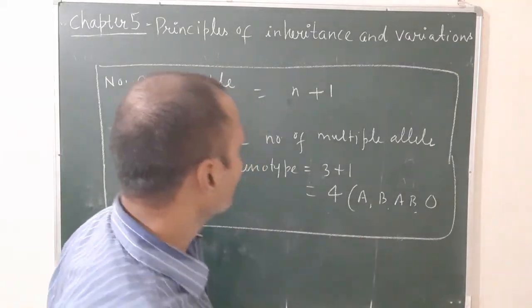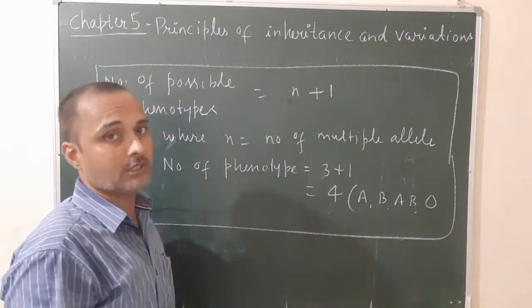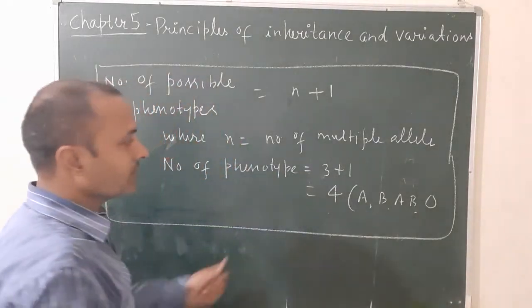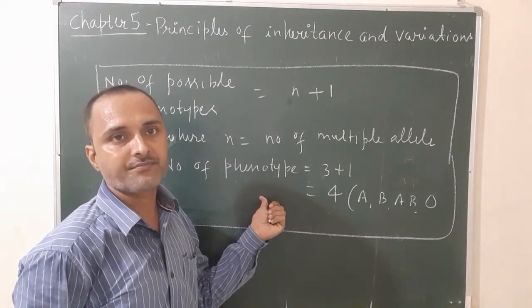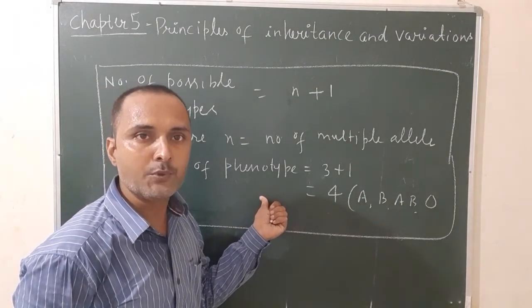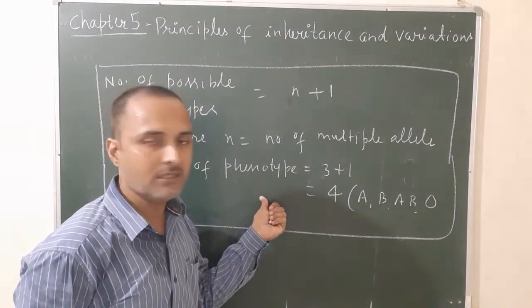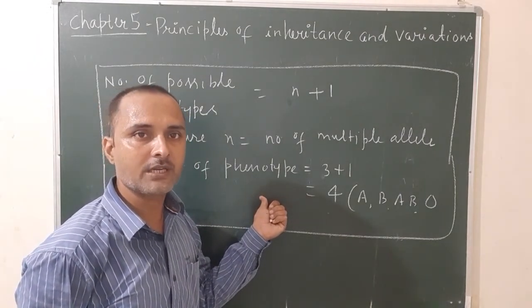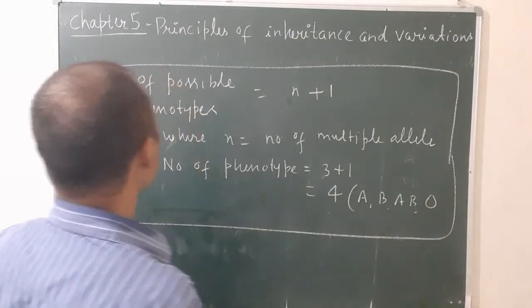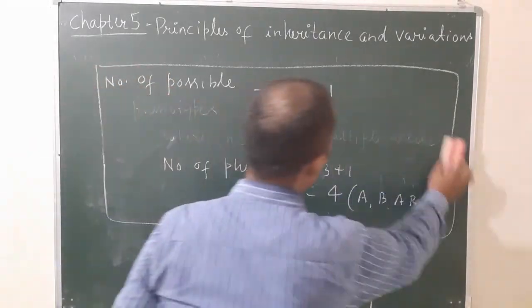Now let's see the total number of possible genotypes. You can write in your notebook. Okay, this formula is very important. The number of possible phenotypes is equal to n plus 1, where n is the number of multiple alleles. Okay, let's see the number of possible genotypes.